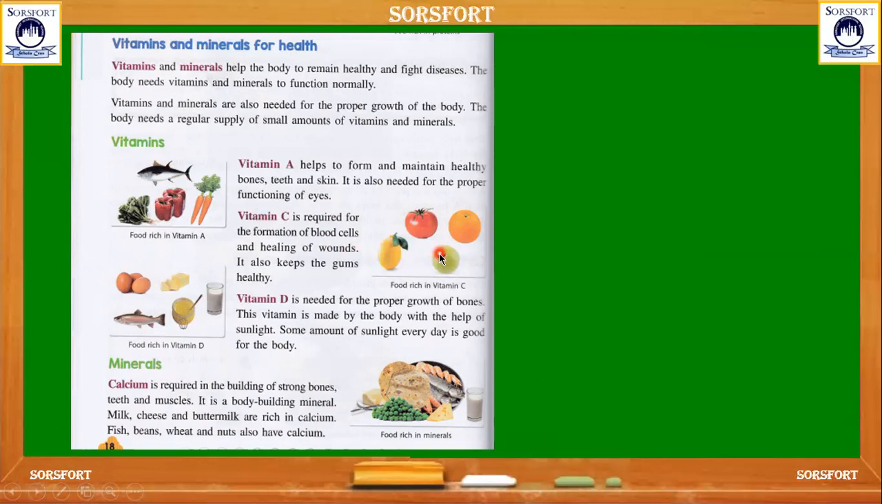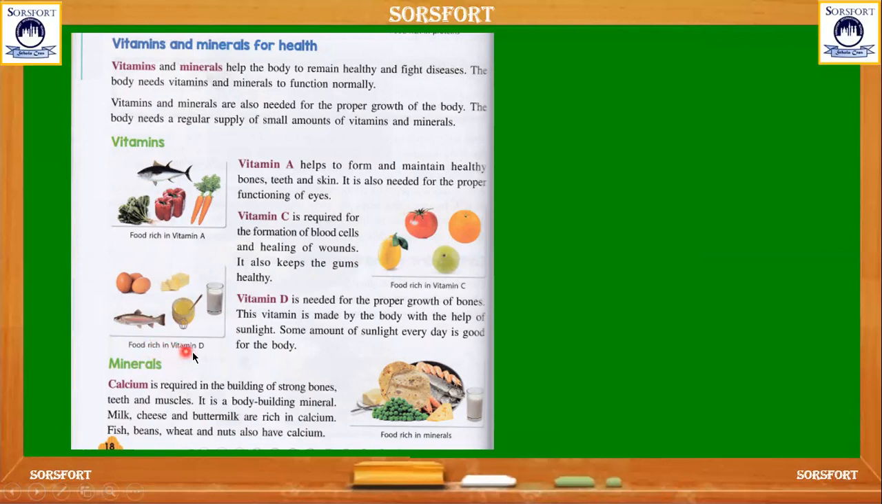And the vitamin C foods, like citrus fruits such as orange, lemon, tomato, and gooseberry, help in the formation of blood cells. And when we have proper hemoglobin, it helps in healing of wounds quickly, and also keeps our teeth and gums healthy.